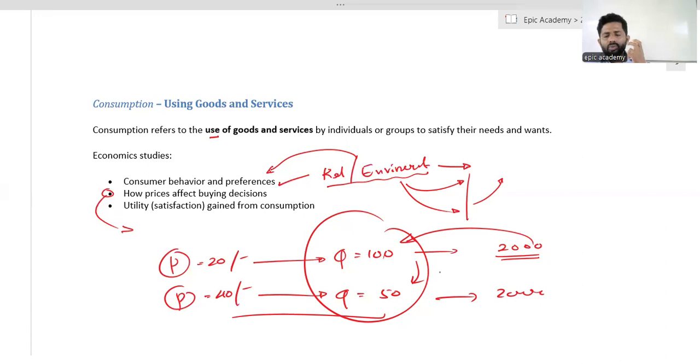So people try to consume goods and services by expecting satisfaction. We call it utility. In economics, the word for satisfaction is utility. If there is no utility from the commodity, we are not going to use it. If the utility level of the commodity is high, we are going to purchase it. The gain from the consumption of any kind of commodity we call utility. That is what we are going to expect from the commodities.